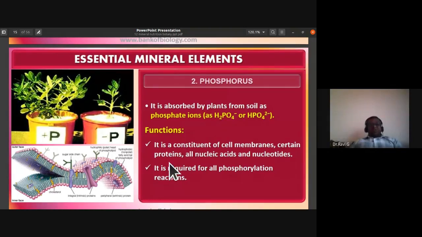The functions of phosphorus: it is a constituent of cell membrane. You know the fluid mosaic model of plasma membrane, which we discussed, is made up of a phospholipid bilayer. So it is an important component of the cell membrane. Certain proteins also have phosphorus. All nucleic acids and nucleotides have phosphorus. So phosphorus is required for all phosphorylation reactions.